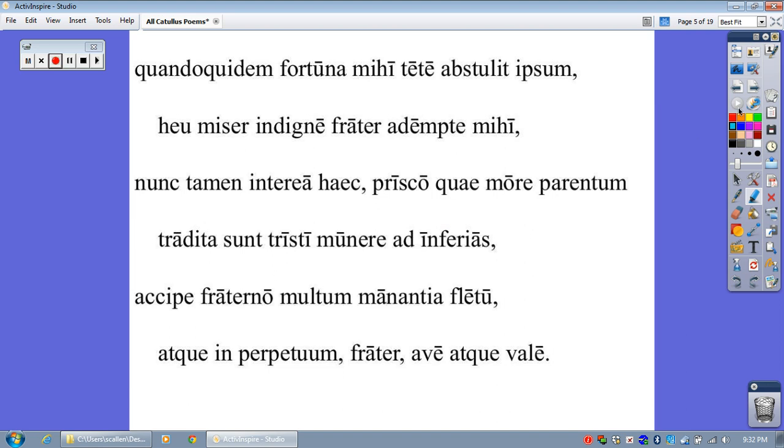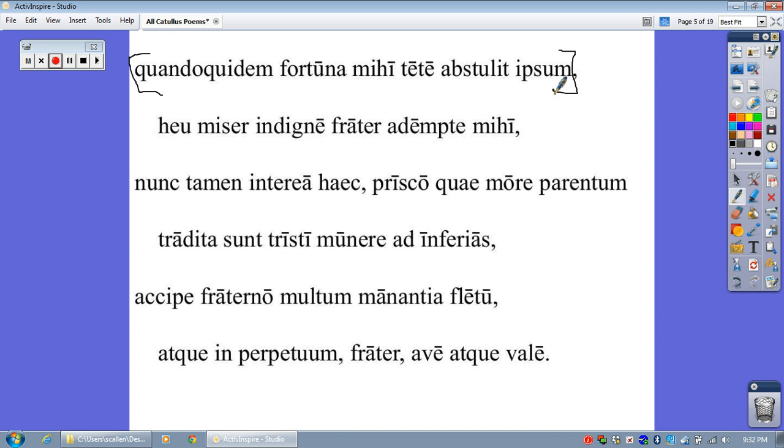I'm going to give you a big hint, because you don't know what this word means. Quando quidem means seeing that, or since, and that seems to start a clause off for us here. So, since, hey, where does it end? Do we see a verb? There's a verb, abstulit, and we're going to use our punctuation to help us out here. I'm going to assume that the clause ends here.